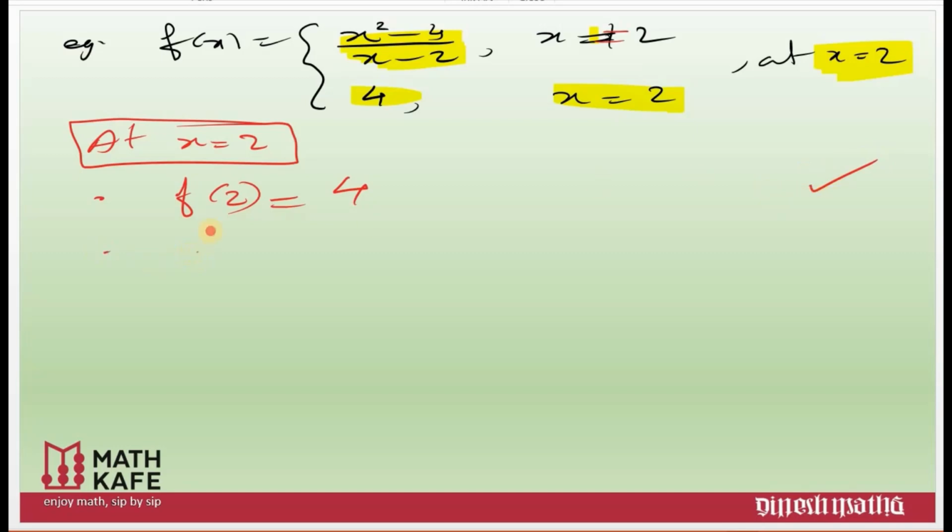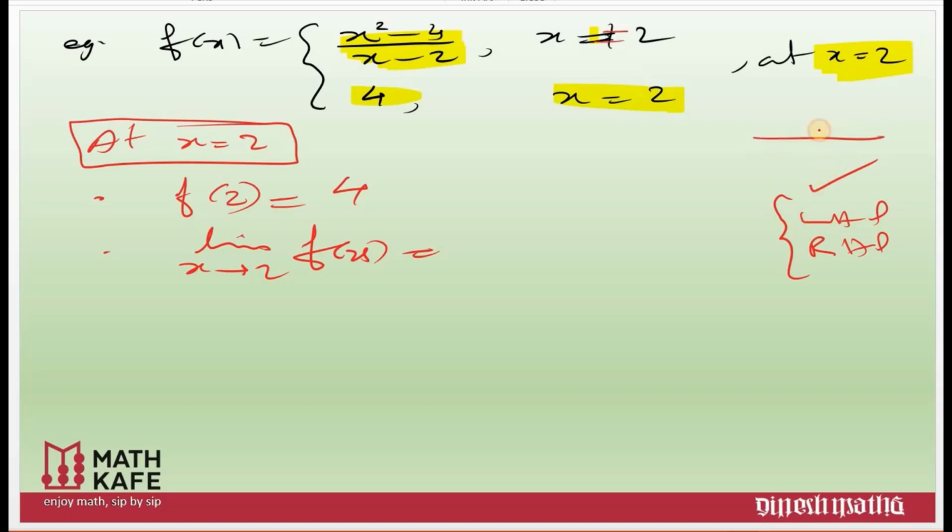And second thing, we need to find limit x tends to 2 of f of x. Again here comes the question: do I need to find the left limit, right limit, or both? Is it necessary or not? And I repeat, when do we find the left limit and right limit? If the value of the function is breaking at the point where you are finding the continuity. You are checking the continuity at 2 and this function is not breaking at 2, or you don't have a left value or right value for the 2 approaching. Therefore, you can straight away evaluate the limit.